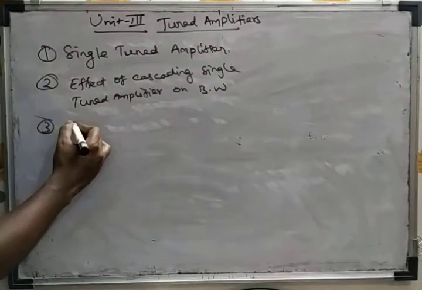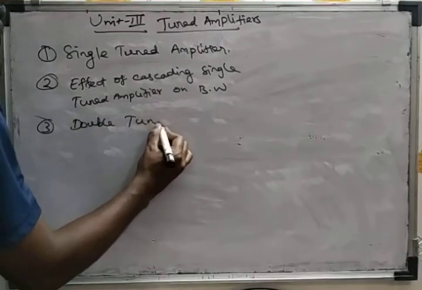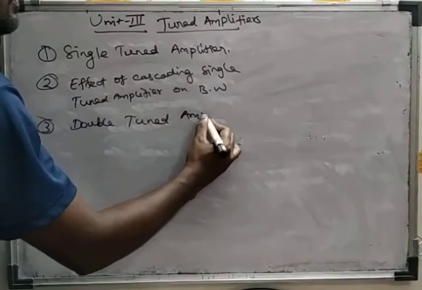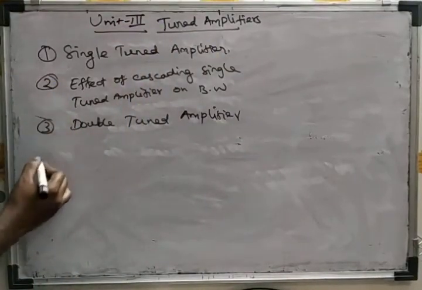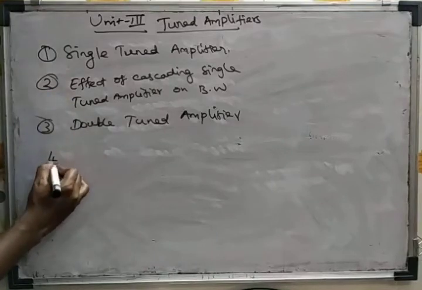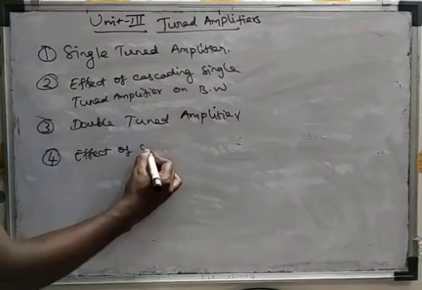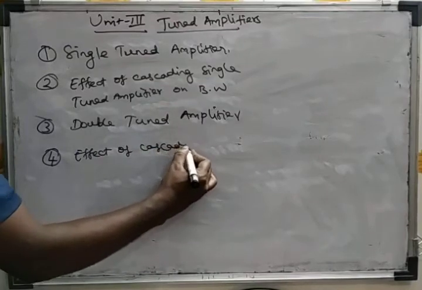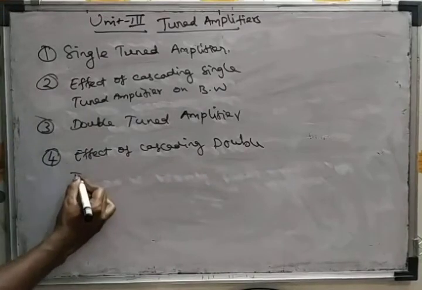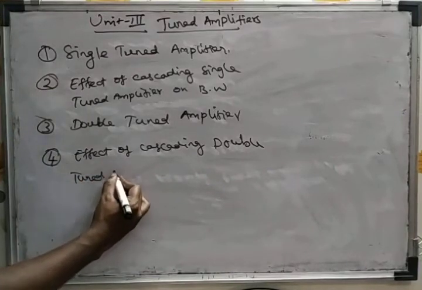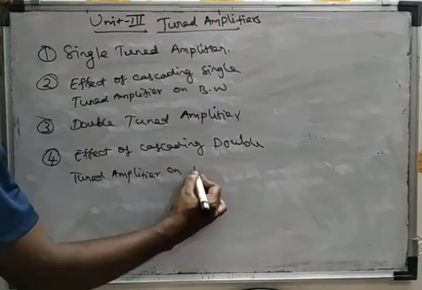Next, we are going to learn about double tuned amplifiers. Then we will discuss the effect of cascading double tuned amplifiers on bandwidth.